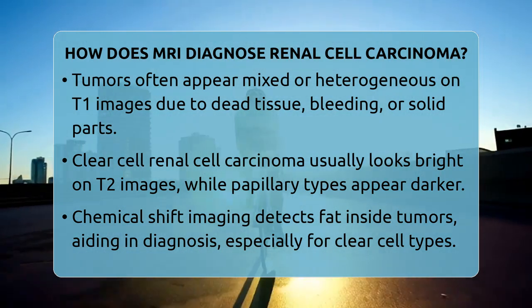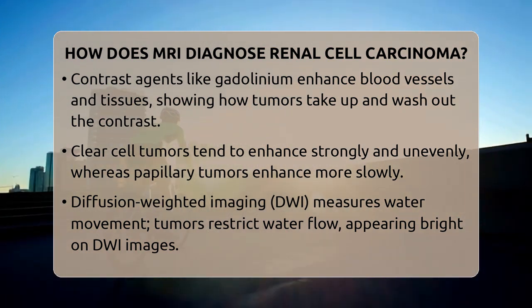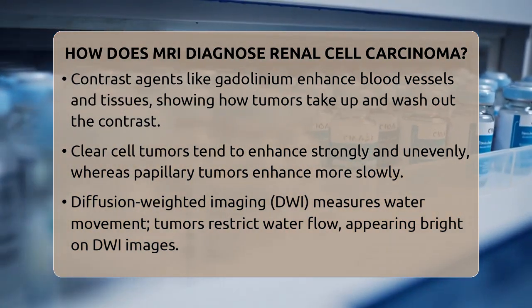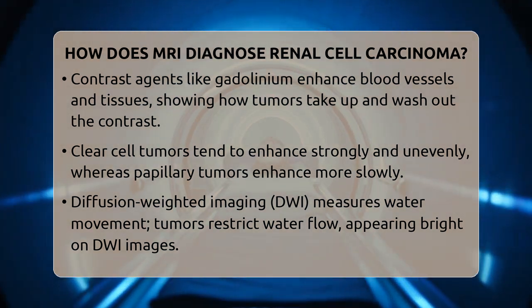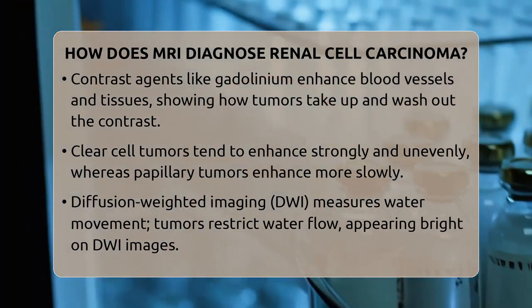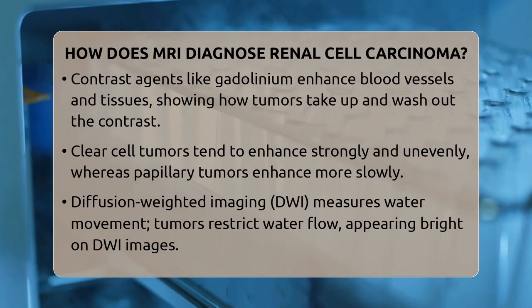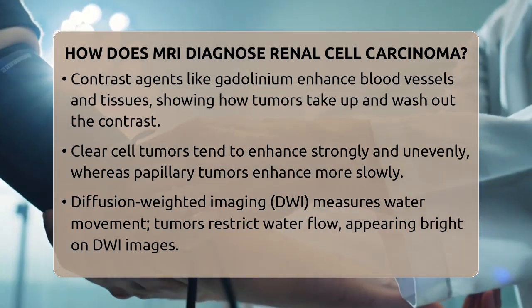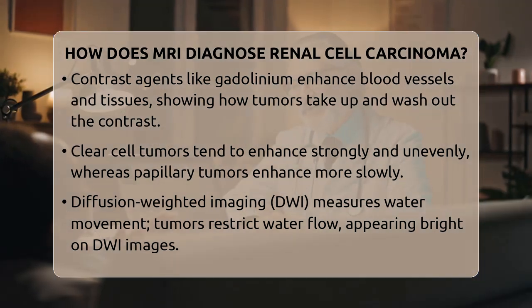MRI can also reveal a thin, dark rim called a pseudocapsule around some tumors. This capsule helps define the tumor's edges and is often seen in less aggressive, low-grade cancers. Recognizing the pseudocapsule is useful for surgeons planning to remove the tumor, as it shows where the tumor ends and normal tissue begins. Detecting whether the tumor has spread into nearby blood vessels is another key role of MRI.